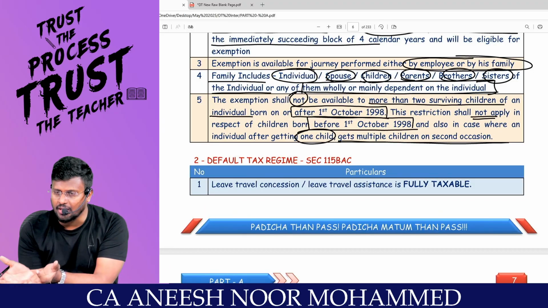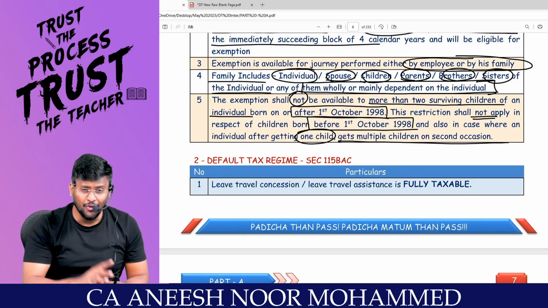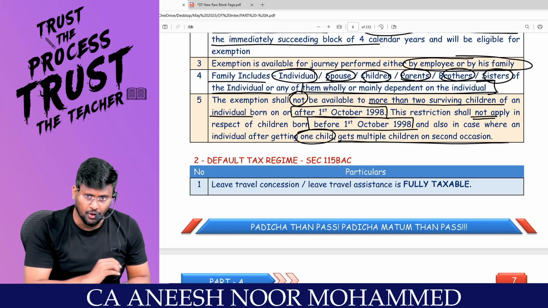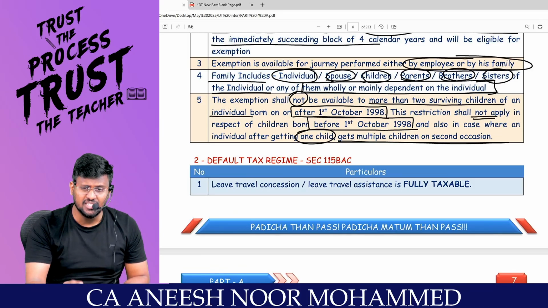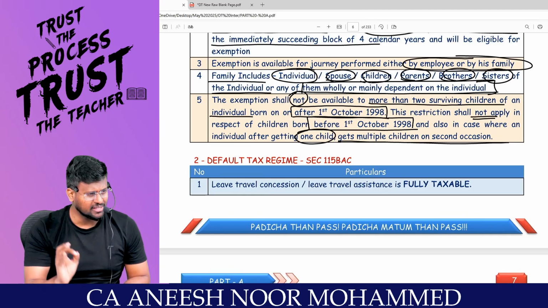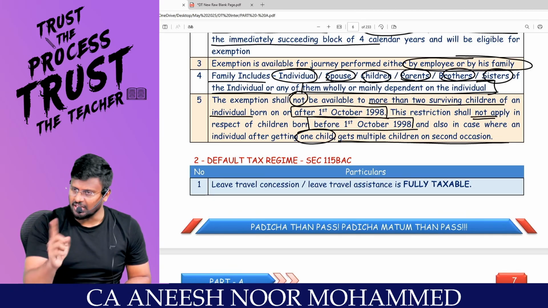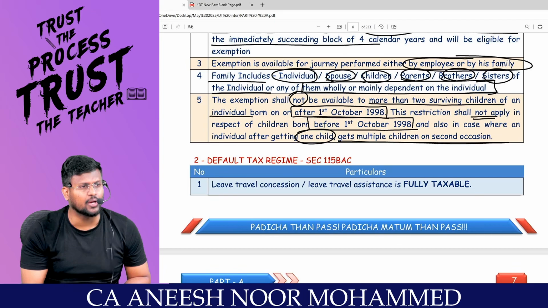One is the default tax regime, and first of all, understand the scheme of the default tax regime. Default tax regime means no deduction. Default tax regime means, but certain deductions are allowed. We will make them exceptions. Are you really with me?